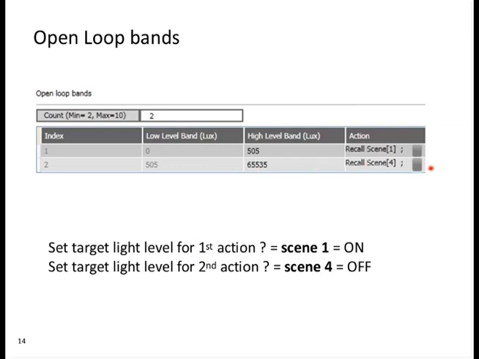Now, it's not really a practical example. And again, I'm thinking about the warehouse example with 5 bands, where you will want to have a kind of staggered scenario, perhaps 0 to 200, 200 to 500, 500 to 750, etc. Particularly if your photocell is facing outside, you'll be measuring more than just 500 and 600 lux. So perhaps 65,000 is a bit more realistic. But I think you get the idea. The point here is that this is pre-programmed, and you can edit this according to your knowledge level as you become more confident with the plugin.